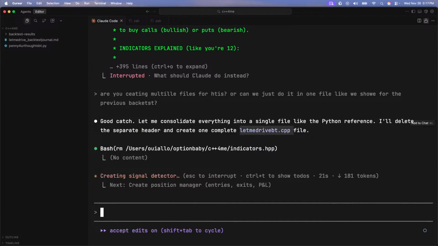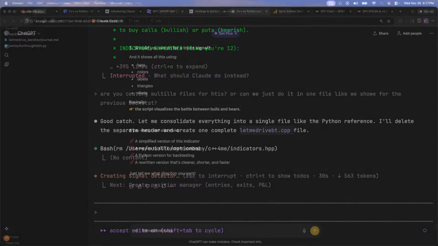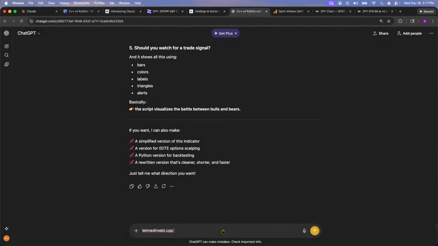Okay, hold on. I thought C++ was, hold on. Can you explain if this is C++, or if not, what language is this?